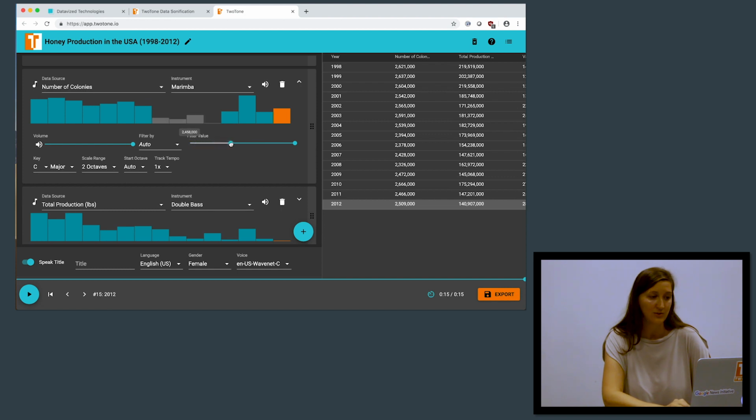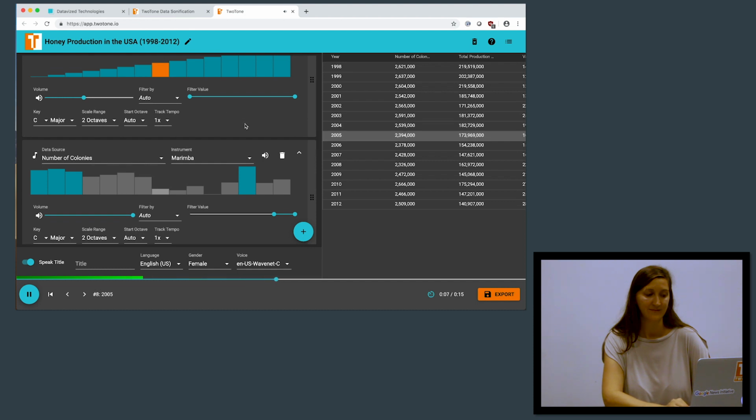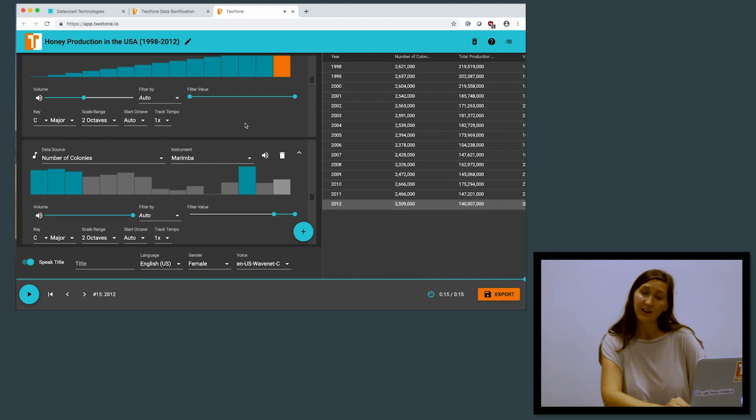So let's just choose data in terms of number of colonies over 25 million. Okay. And then we'll play that. So as you see here, by filtering the data, we're only sonifying the represented values.